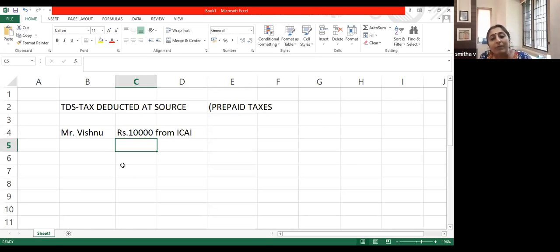So ICAI Calicut branch will be paying 10,000 to Vishnu.